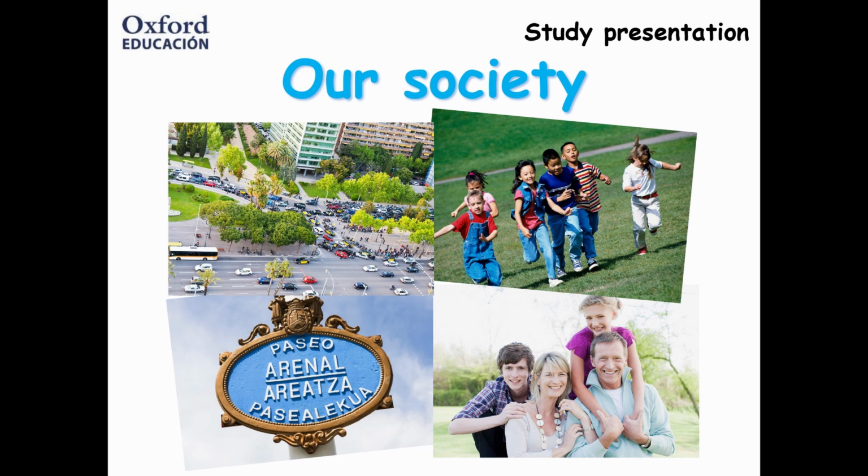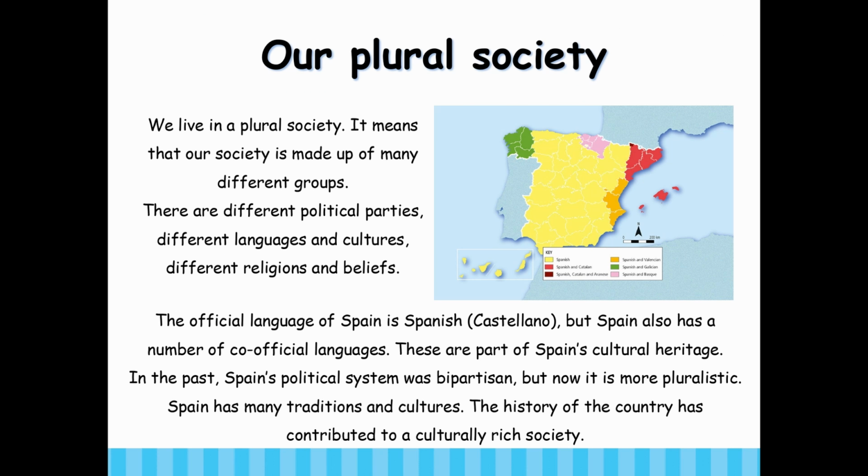Our society, our plural society. We live in a plural society. That means that our society is made up of many different groups. There are different political parties, different languages and cultures, different religions and beliefs.